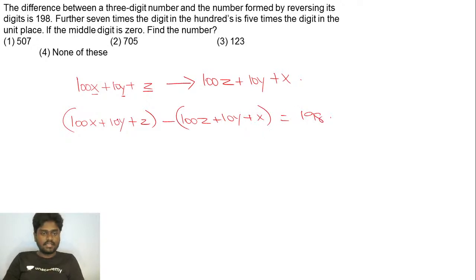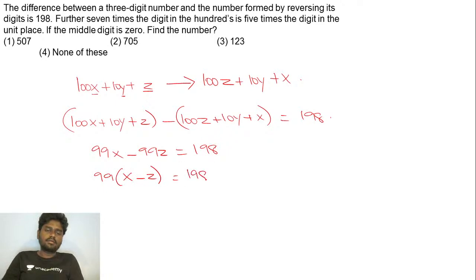So 100x minus x is 99x, and 10y minus 10y gets cancelled, and it's going to be minus 99z is equal to 198, such that if you take 99 common outside, it's going to be x minus z is equal to 2, right?